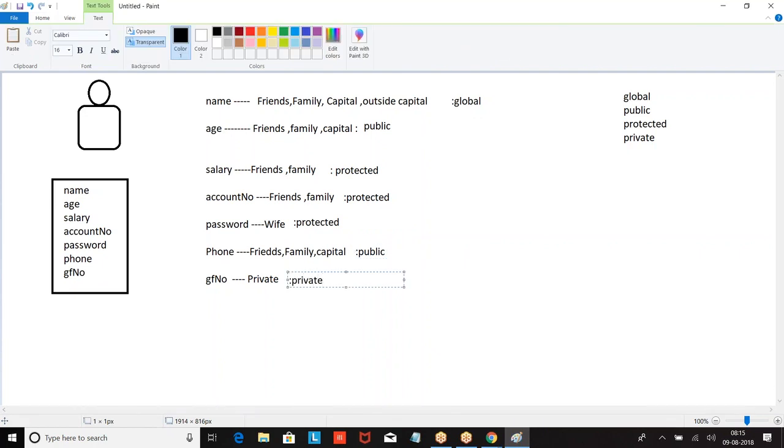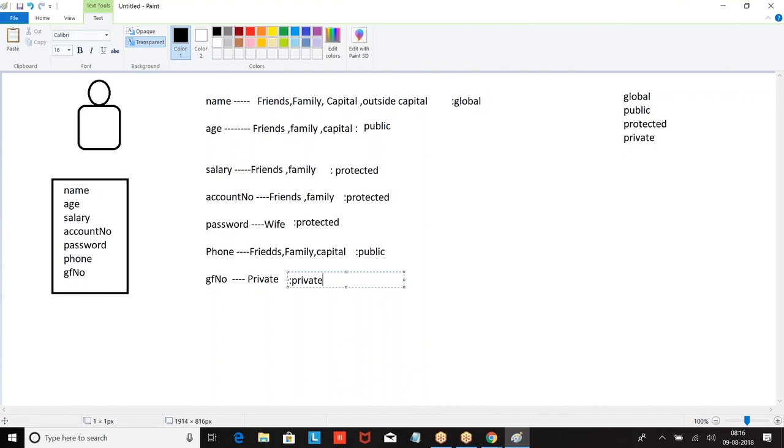Right? Like this, we are putting data sensitivities. So if you define the data as global or public or protected or private, we know what the scope of it is. Now, where are you going to use these access modifiers? We are going to use them along with the class, along with the method, along with the variable.